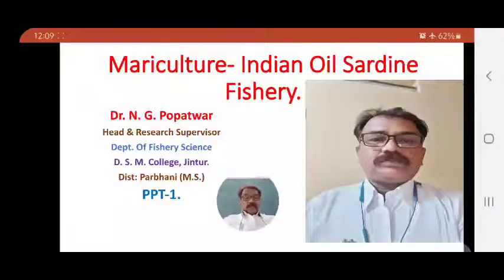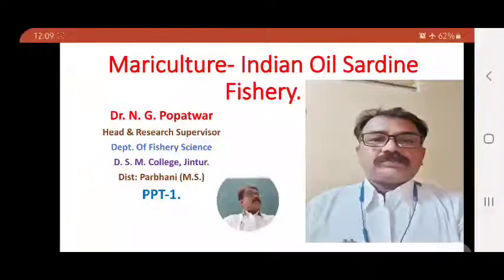Oil sardine catches are poor in Maharashtra and maximum in Saurashtra, that is Gujarat, Kerala and Karnataka. On these coasts, these fishes are caught abundantly, on a maximum scale.